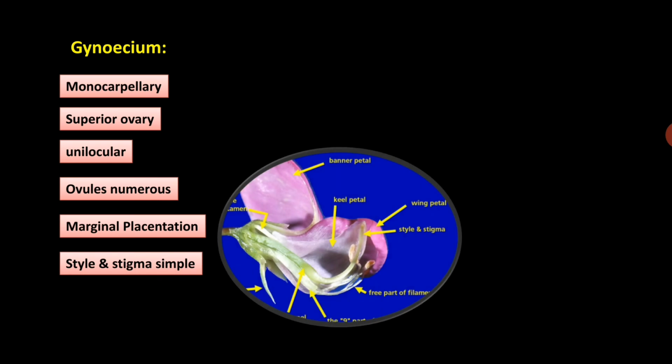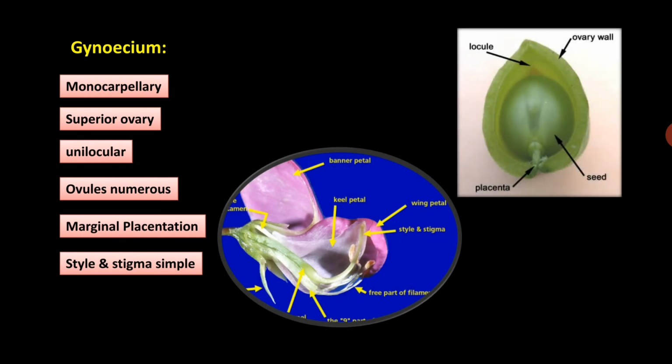Gynoecium is monocarpellary, ovary superior, unilocular, ovules numerous on marginal placentation. Style simple, stigma simple. So here you can see the ovary, style and stigma which are simple, and this is a TS of ovary showing the marginal placentation. Ovules arise from the margin of the ovary, that is called marginal placentation.